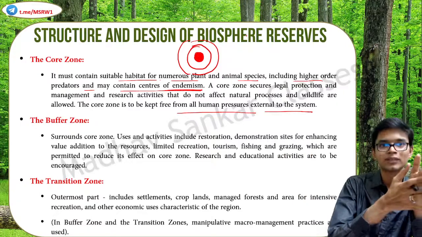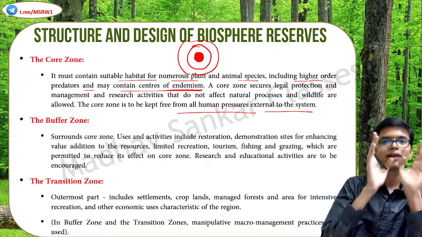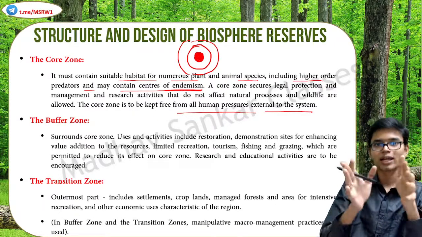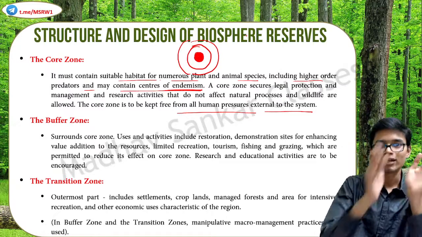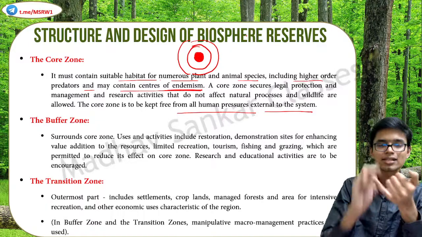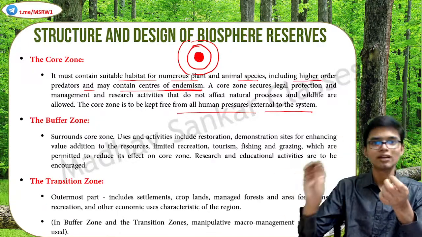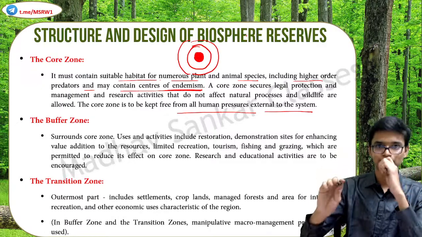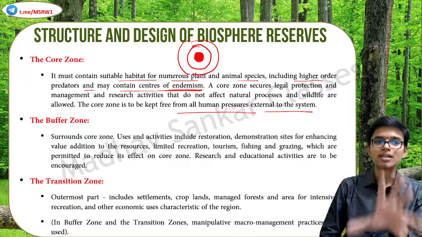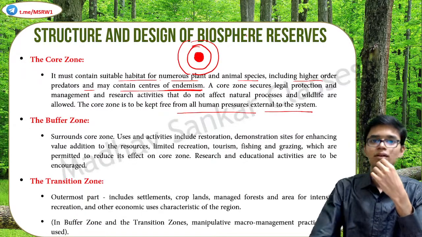a forest life. And then you have the buffer zone, the sole idea being to give as much protection as possible to the core zone. So very high regulations, very strict measures. And in the core zone, minimal human activity, minimal disturbance, only research activities that do not in any way interfere with the natural life processes are allowed. Okay, so these are the 3 different zones in a biosphere reserve. I hope you understood.